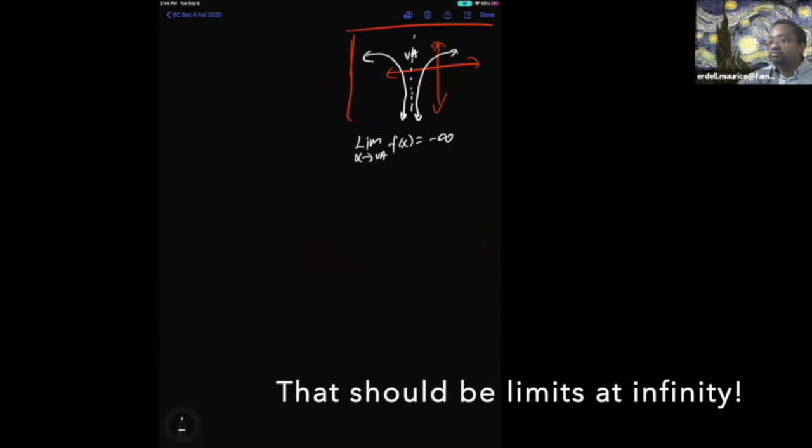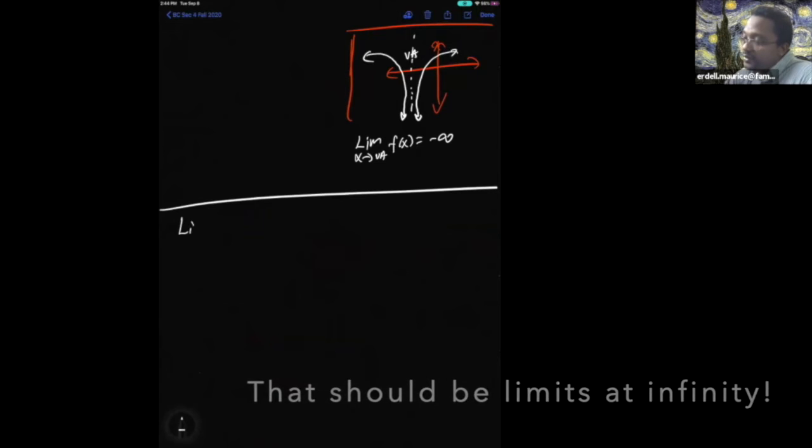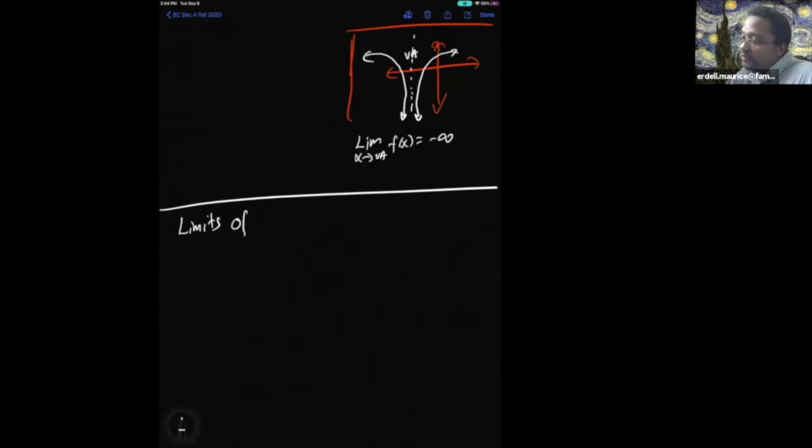I mean, limits at infinity. The other side of the coin is your limits of infinity.